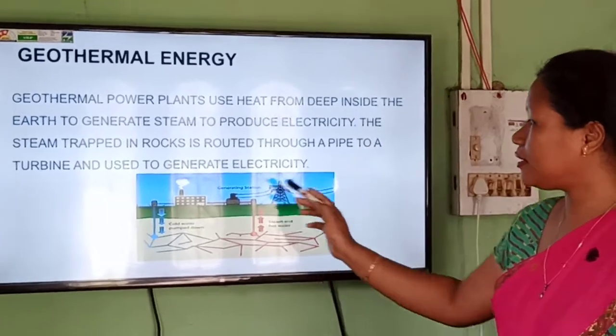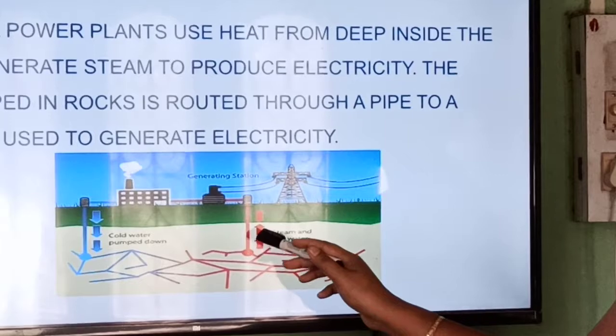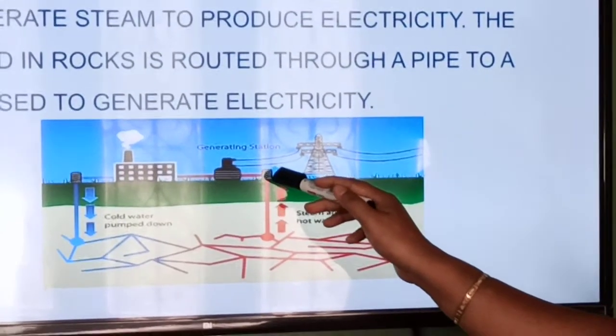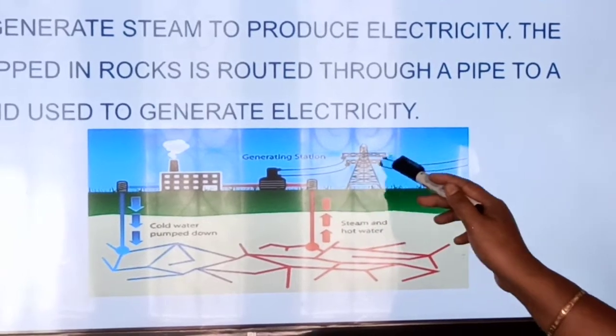You can look at the picture here, hot water or the steam are taken out through the pipe, and they in turn will run the generator and the turbine to produce the electricity.